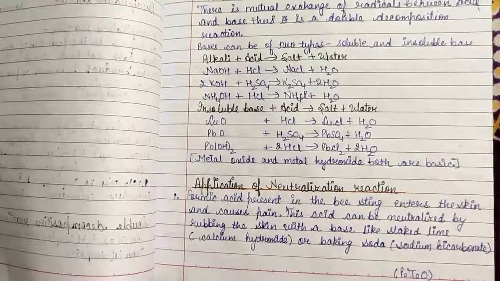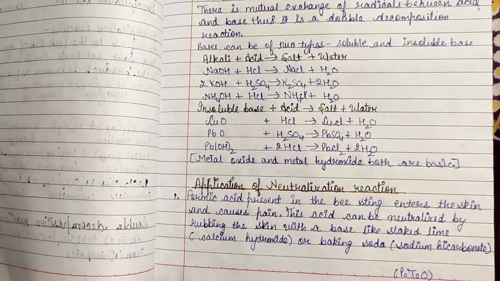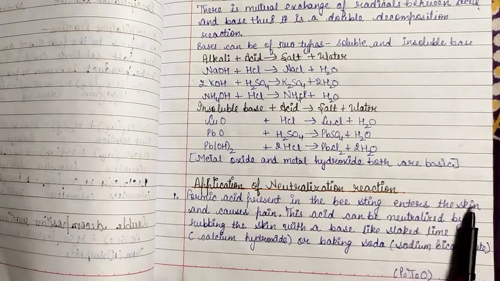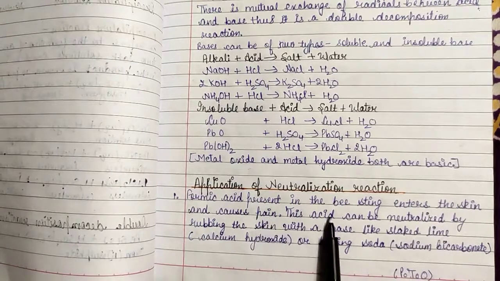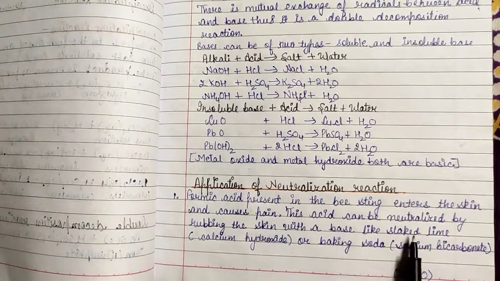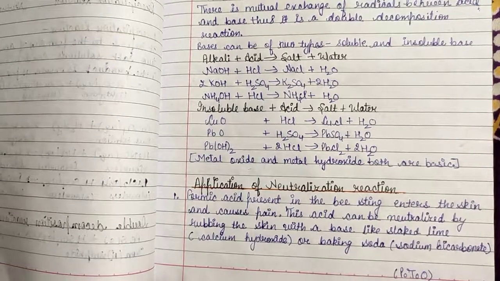Now we will do the application of neutralization reaction. So number 1 is formic acid present in the bee sting enters the skin and causes pain. This acid can be neutralized by rubbing the skin with a base like slaked lime, or you can say calcium hydroxide, or baking soda, which is sodium bicarbonate.